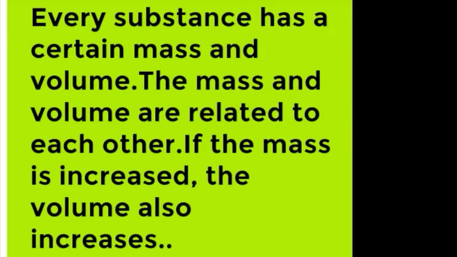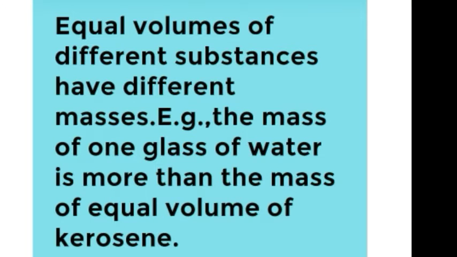So in chapter 1, you have learned that anything that occupies space and has mass is called matter. So every substance has a certain mass and volume, and the mass and volume are related to each other. That is, if the mass increases, the volume also increases. Now equal volumes of different substances have different masses.